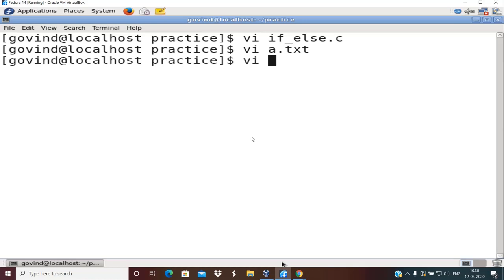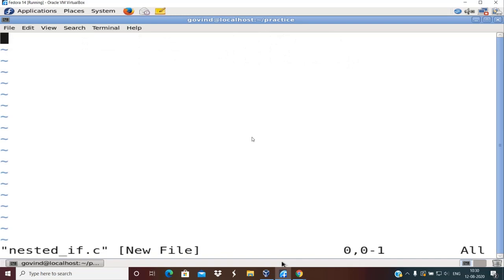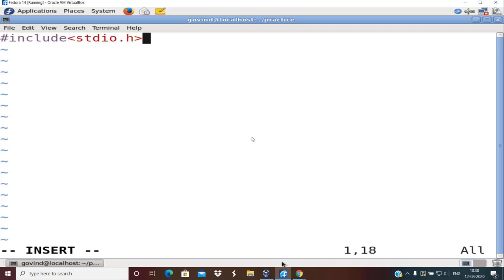So how do I write such problems? For this, of course you can do it with if else also, but this time I'm going to try to solve this problem using nested if. So I'll create one program, I'll name it as nested if.c. Okay, #include <stdio.h>, int main.